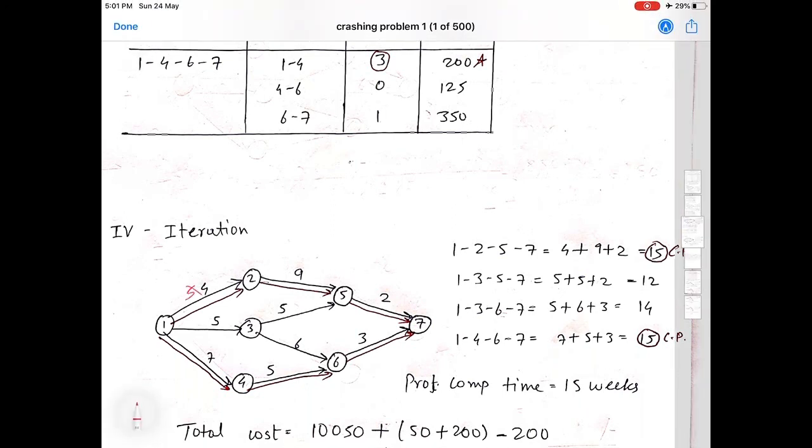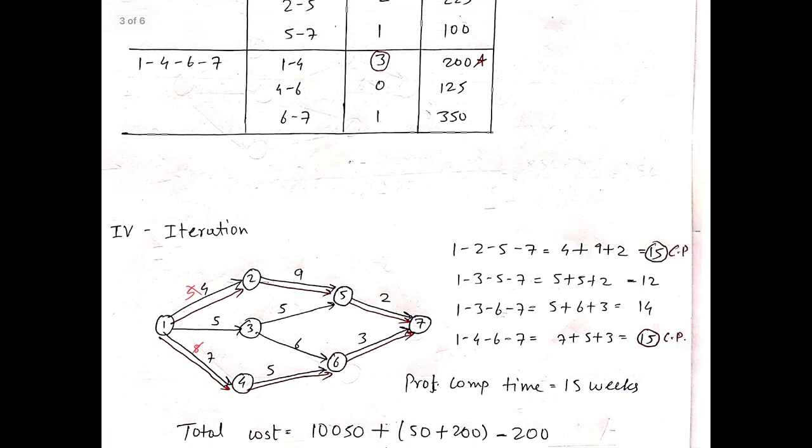By doing so, the new duration of the project will be 15 weeks. Initially activity 1, 2 was 5 weeks, and for activity 1, 4 it was 8 weeks. So we have crashed activity 1, 2 and 1, 4 by 1 week and reduced them to 4 and 7. So the critical path is maintained again, as you can see, 15 and 15. So the critical paths are the same, and the project duration is reduced to 15 weeks.